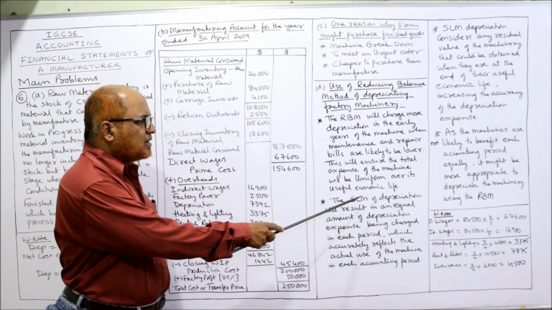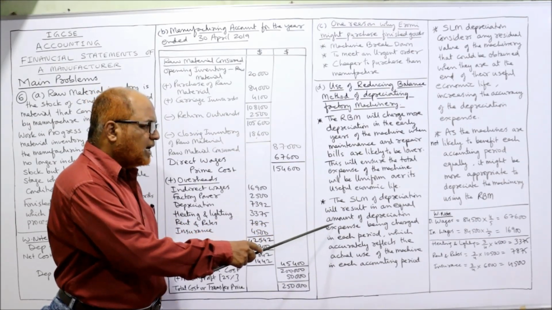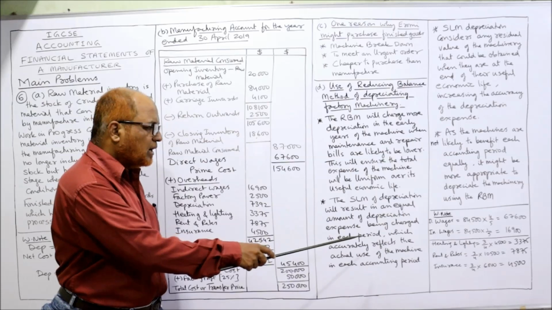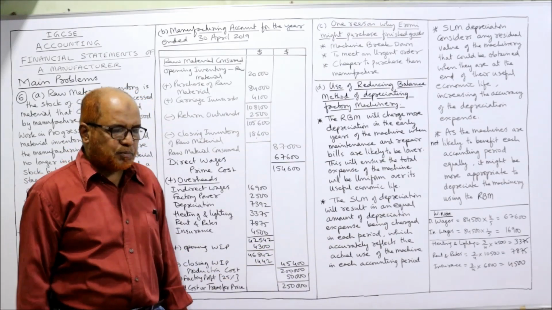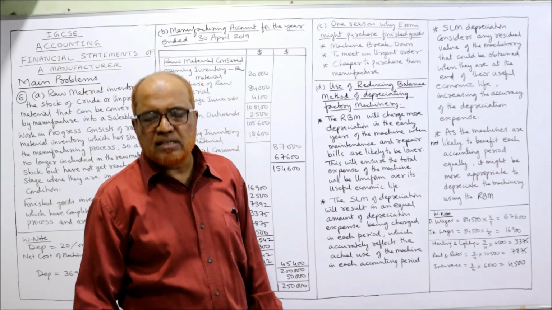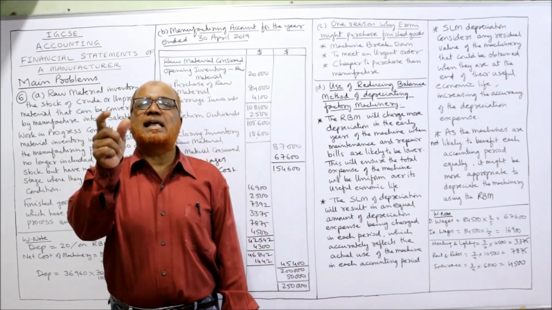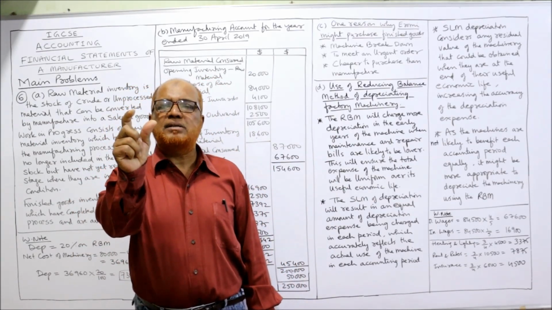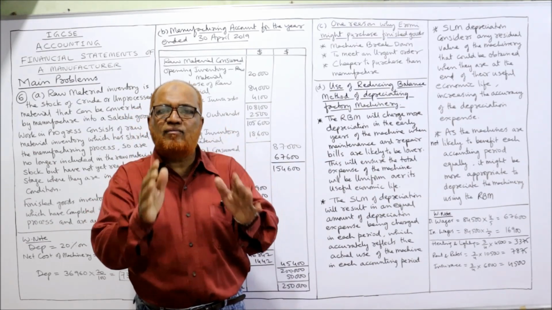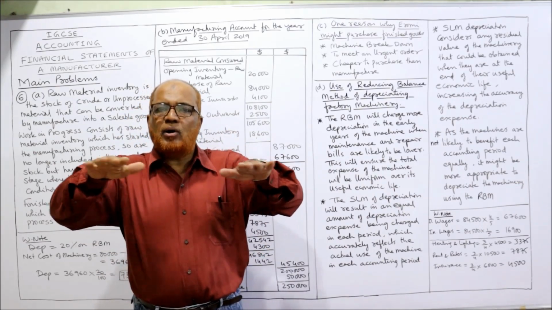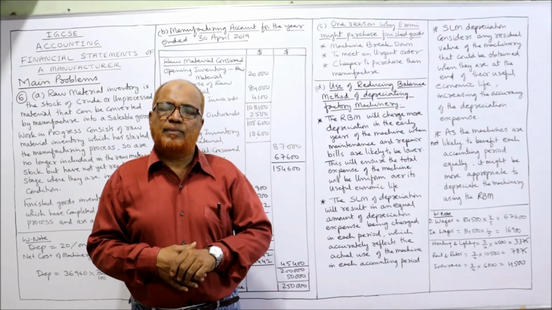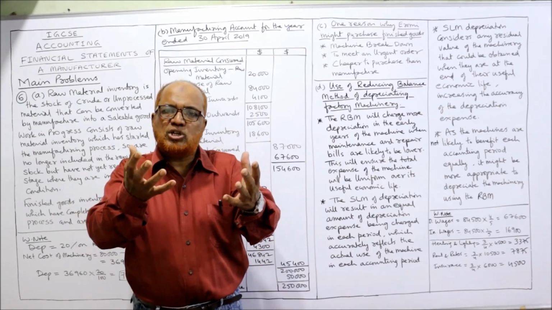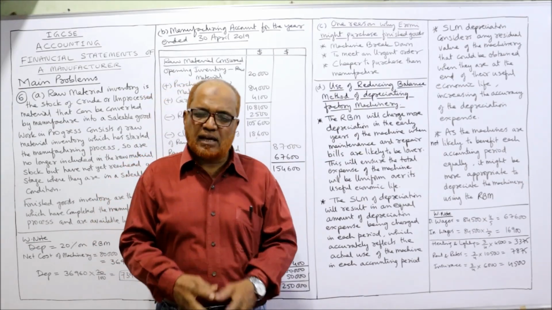Secondly, the straight line method of depreciation will result in an equal amount of depreciation expense being charged each period, which accurately reflects the actual use of the machine in each period. Secondly, you can see in straight line method, SLM, an equal amount of depreciation will be charged every year. Same amount of depreciation every year, assuming that we will get the same benefit from the machine every year. That is the second point.